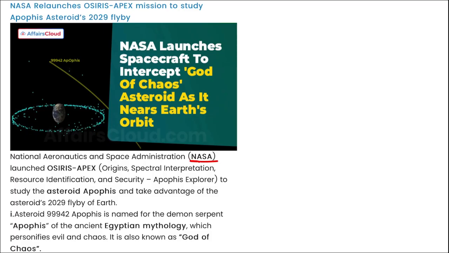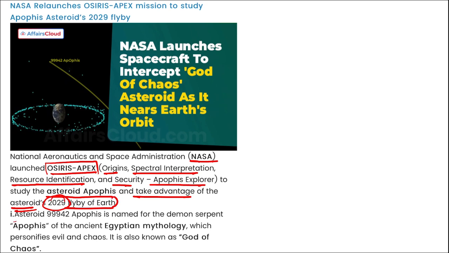Let me show you here. NASA launched OSIRIS-APEX, that is Origins Spectral Interpretation Resource Identification Security Apophis Explorer, to study the asteroid Apophis and take advantage of the asteroid's 2029 flyby of Earth. The asteroid 99942 Apophis is named for the demon serpent Apophis of ancient Egyptian mythology, also known as the god of chaos. So this mission was launched by NASA.